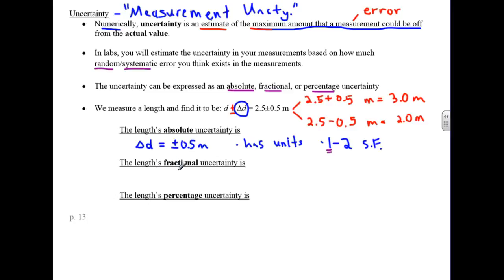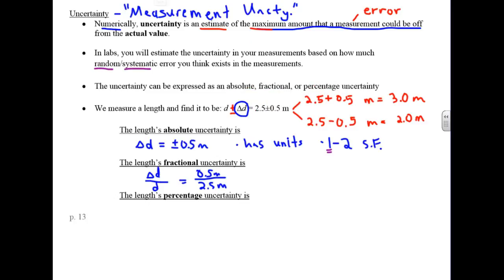The fractional uncertainty, what's that? Well, it's the absolute uncertainty divided by the measurement itself. So in this case, it's the 0.5 meters divided by the 2.5. 2.5 meters, that's the measurement itself that we took. 0.5 meters, that's the absolute uncertainty.